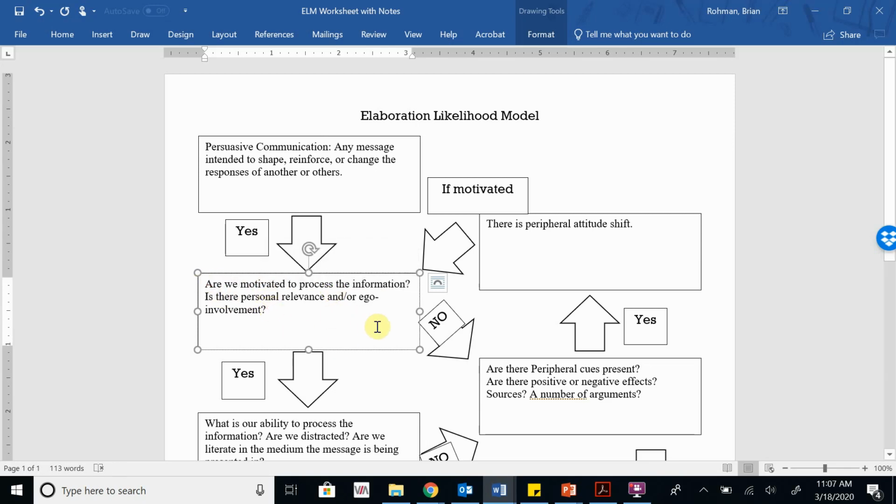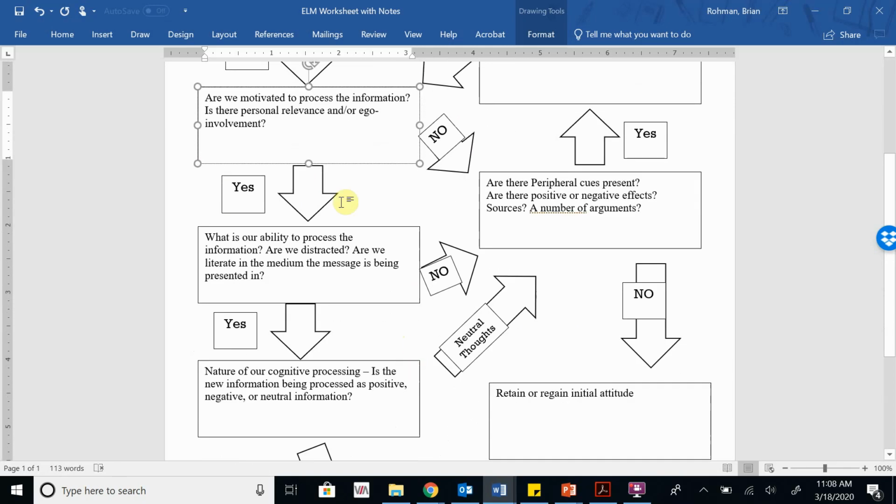Okay, well, so far we haven't been motivated to process, so we go to this peripheral route anytime a message shows up. But now you've moved to a new place. So now you are motivated to process the information. There's a lot of personal relevance that goes along with that. And so then, well, what's our ability? Am I distracted?